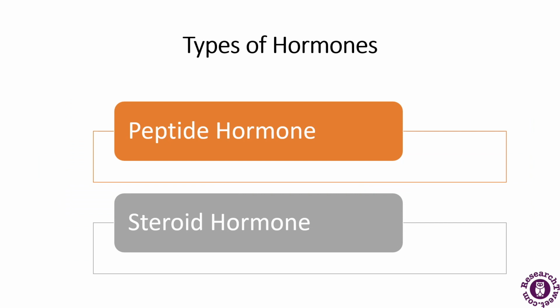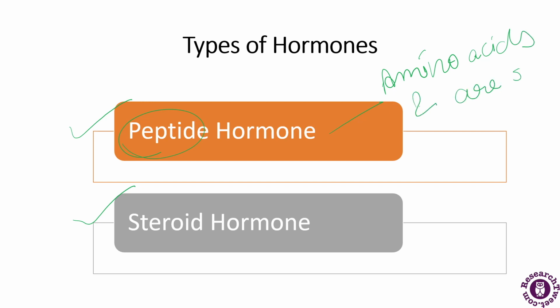Now there are two types of hormones. To regulate various functions, there are different types of hormones produced in the body. First is the peptide hormone and the second is the steroid hormone. Now what are these hormones? Peptide hormones, as the term suggests, are composed of amino acids and they are soluble in water as well.